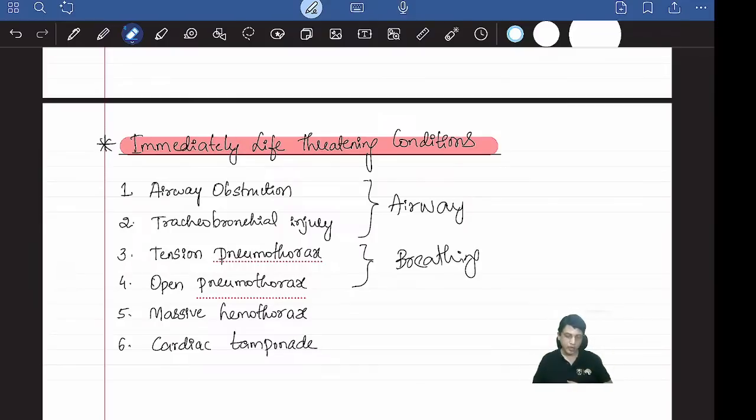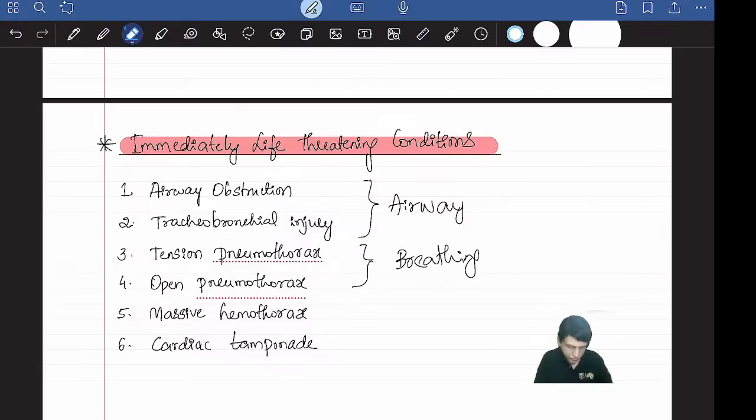Okay, so in between the heart and the pericardium there is blood. There is an injury to the heart. There is bleeding from the heart, so it accumulates in that cavity. So when the blood accumulates in the cavity, the heart cannot contract or relax. So the heart is stuck, it cannot beat. The heart doesn't beat, what happens? There is no blood circulation, no blood output. There's a problem with the circulation. Understood? So that is cardiac tamponade. We'll go into the details of each.